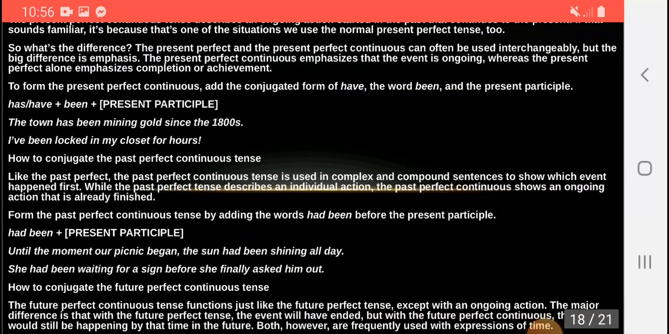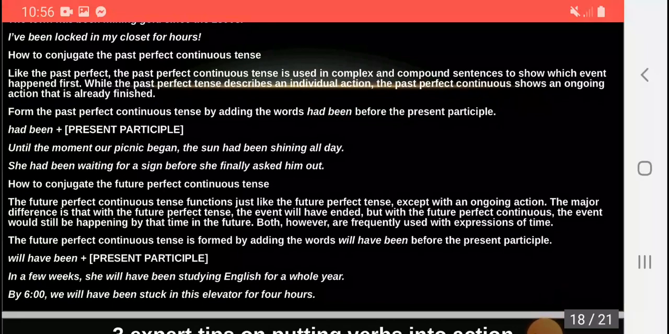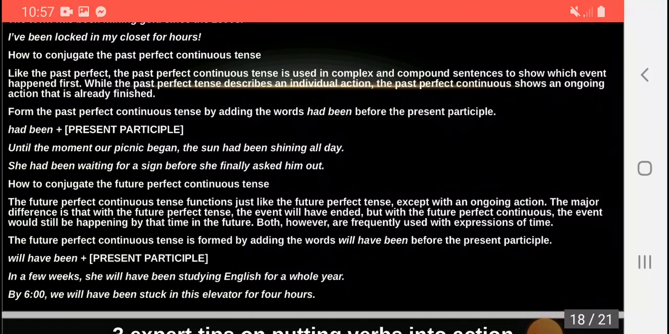For example, until the moment our picnic began, the sun had been shining all the day. The future perfect continuous tense functions just like the future perfect tense except with an ongoing action. The major difference is that with the future perfect tense, the event will have ended, but with the future perfect continuous, the event would still be happening by that time in the future.